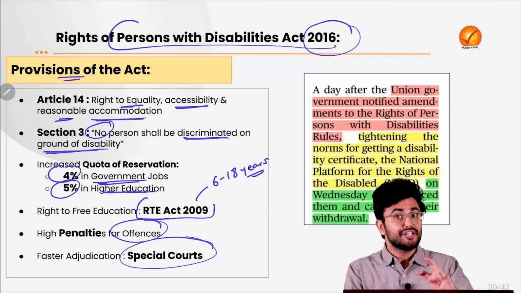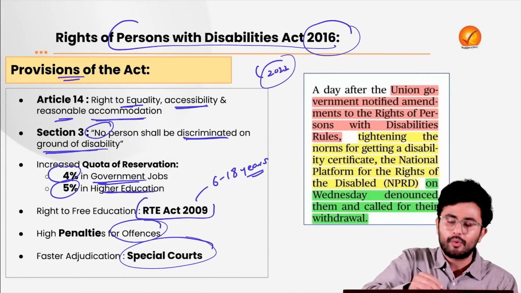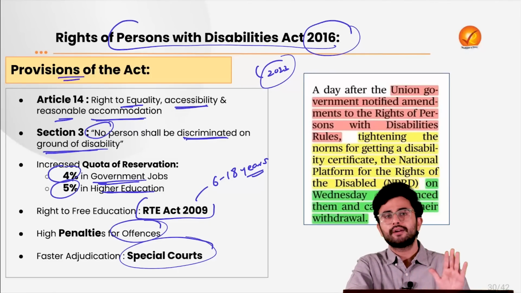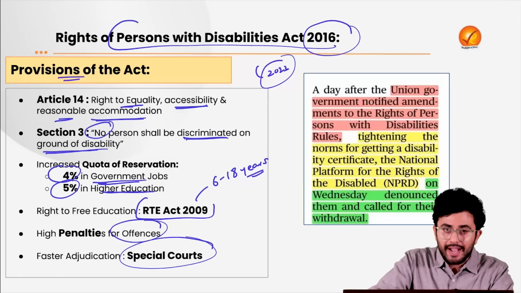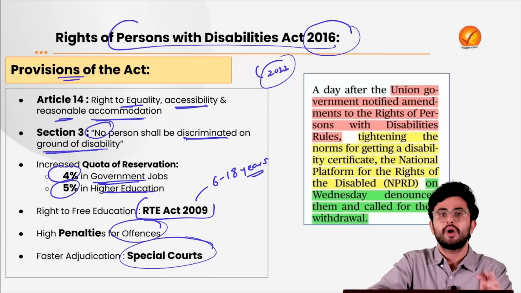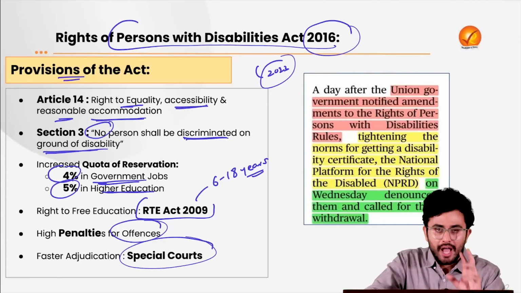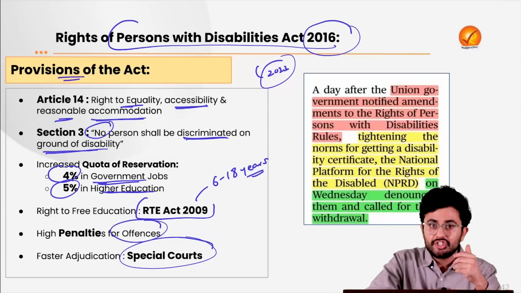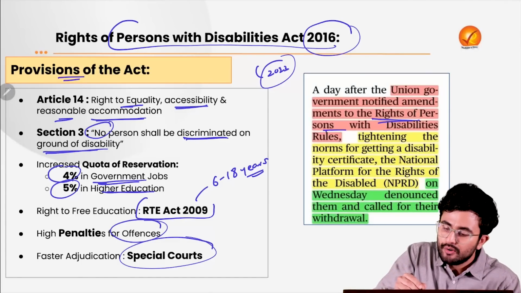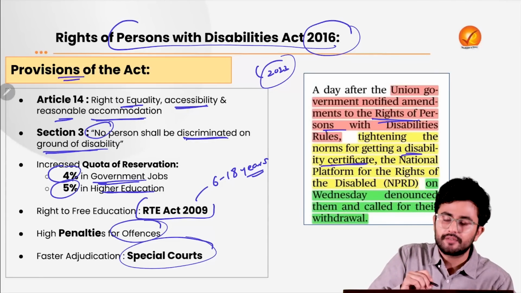Now let's see what the new rules are which were brought by the government under the amendment rules of 2023. What are the new rules which the government has added? There was an issue which you might have followed, related to Pooja Khedkar, an erstwhile IAS officer who used fake disability certificates to get into the services. Taking cognizance of that, the government has notified an amendment to the Rights of Persons with Disabilities rules, tightening the norms for getting a disability certificate.